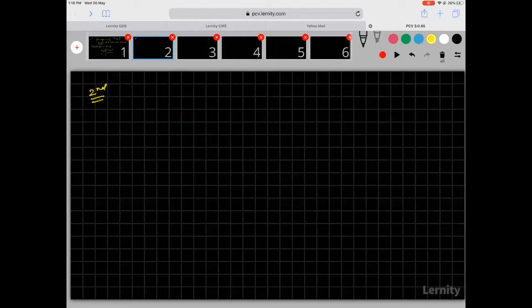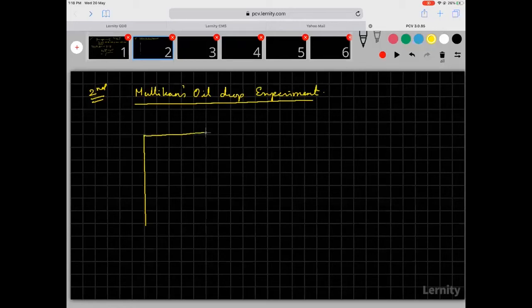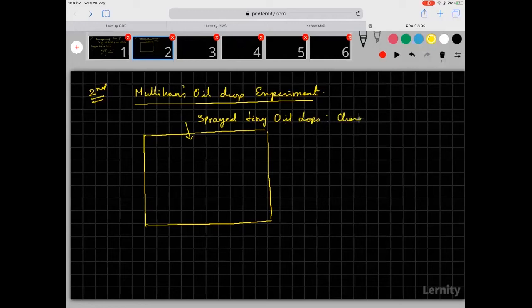So the second thing that I want to discuss is Millikan's oil drop experiment. I don't want to discuss the full thing. I just want to tell you a little bit about it. What Millikan did is this. He had a chamber. In this chamber, he sprayed oil drops, tiny oil drops. Not just were they tiny, they were also charged. So he sprayed tiny charged oil drops.